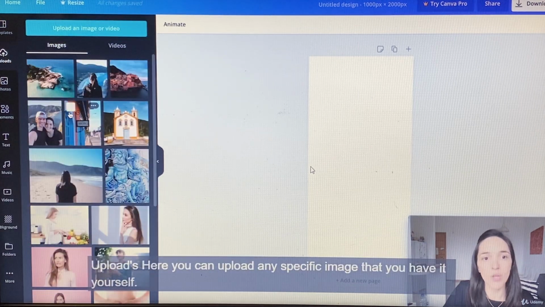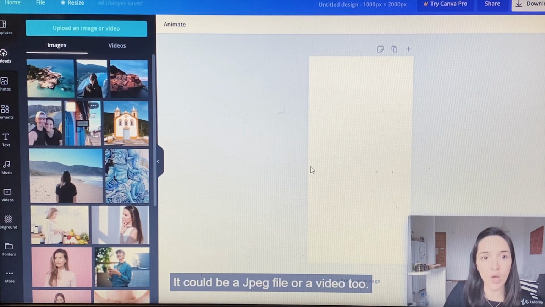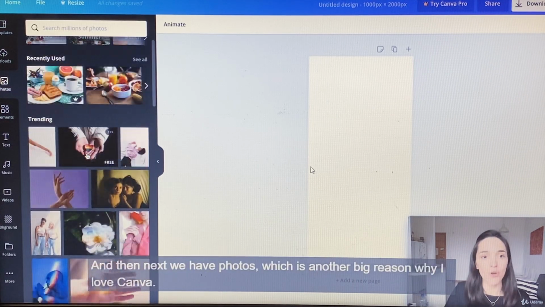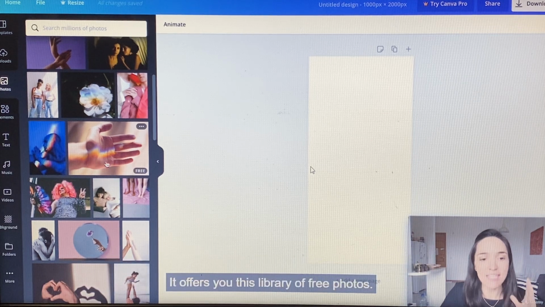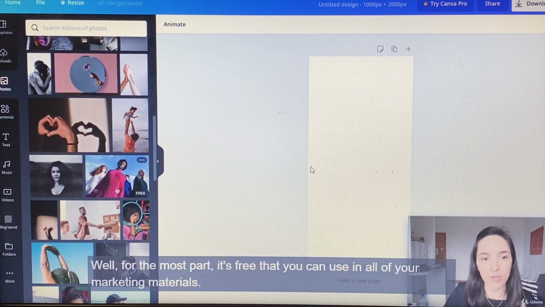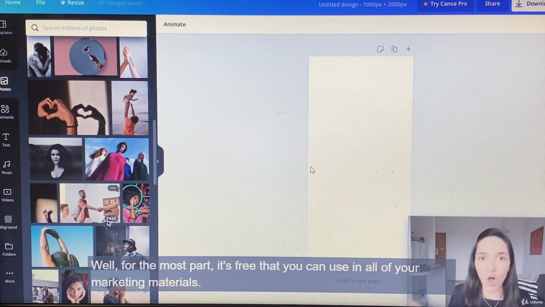Uploads, here you can upload any specific image that you have yourself. It could be a JPEG file or a video too. And then next we have photos, which is another big reason why I love Canva. It offers you this library of free photos, well, for the most part, it's free, that you can use in all of your marketing materials.